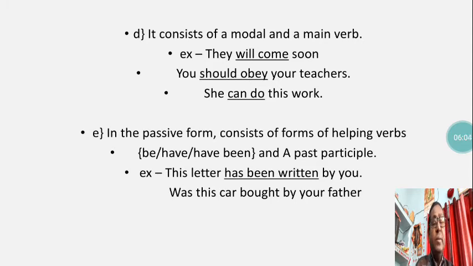Has been written is the verb phrase. Was this car bought by your father? Here was is the form of be, and was and bought, this group in this sentence, is the verb phrase.